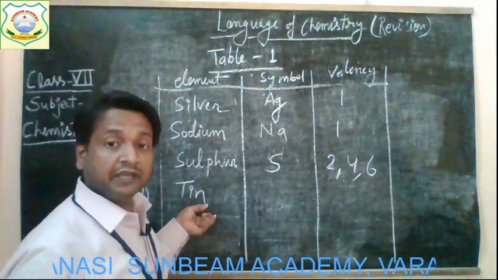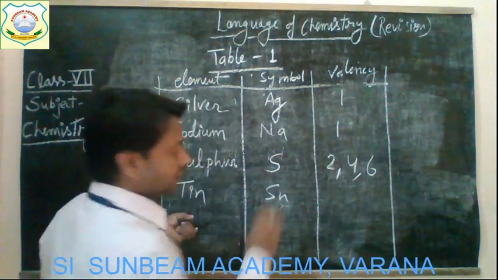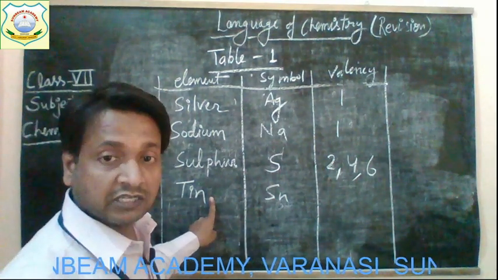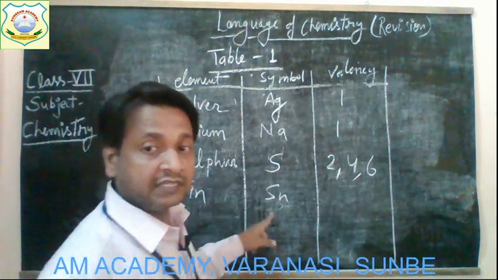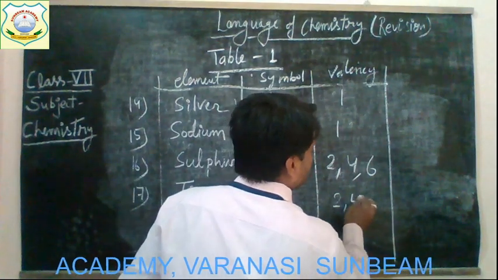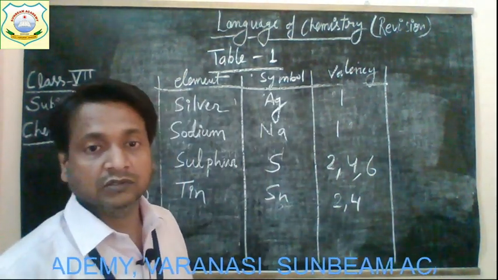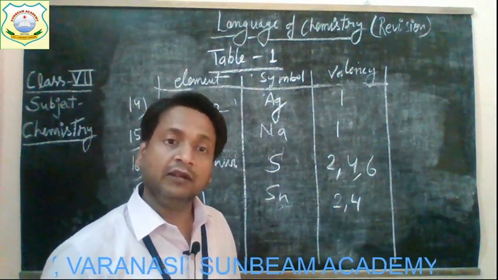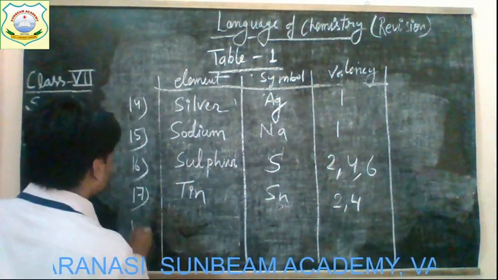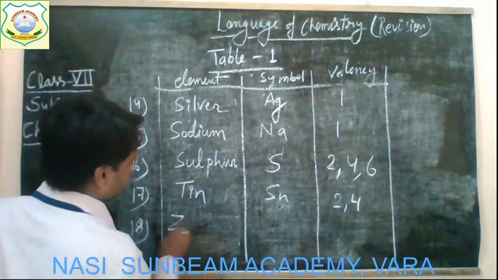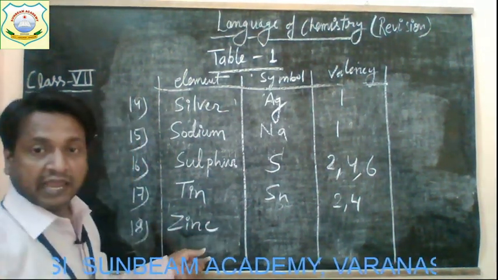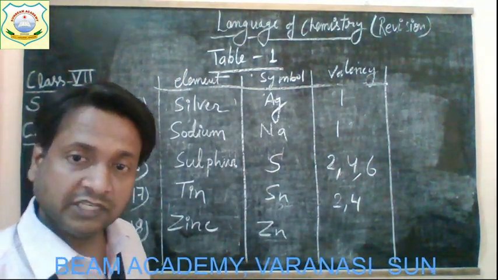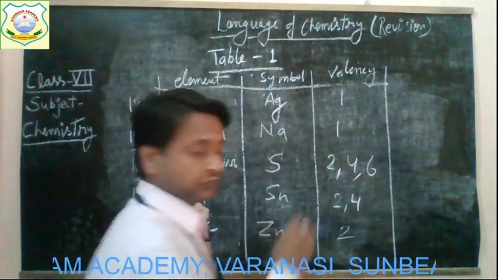and its symbol is Sn. So it's also taken from its Latin name, not from its English name. Okay, and the valency is 2 as well as 4. So you can say that tin also has two valencies, that is 2 and 4. And the next element is zinc, and its symbol is Zn. Alright, children, and the valency is 2.